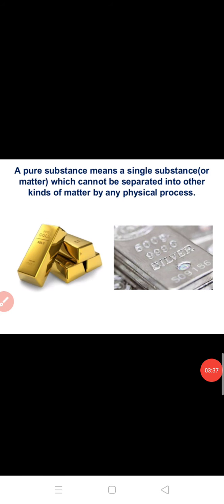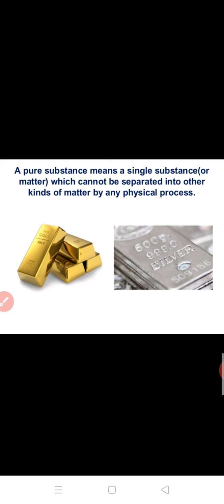So for a scientist, when he says that something is pure, it means that all the constituent particles of that particular substance are the same in their chemical nature. Milk is actually a mixture of water, fat, proteins, etc. Milk is not pure for a scientist. So a pure substance consists of a single type of particles. In other words, a pure substance is a single form of matter.